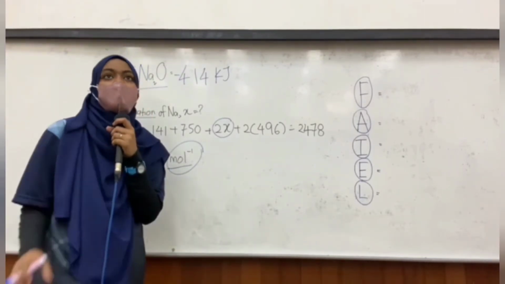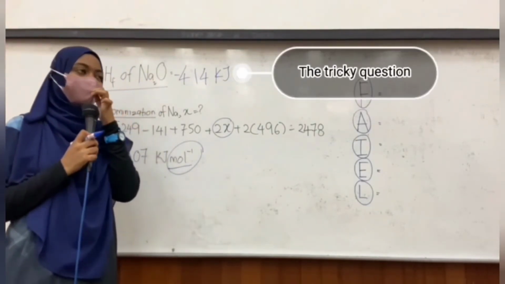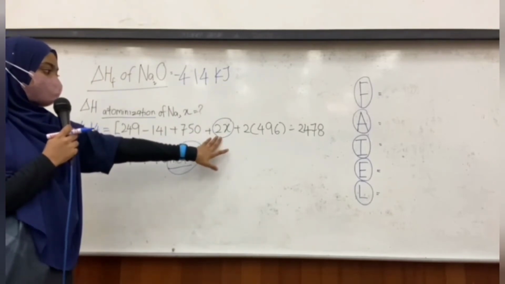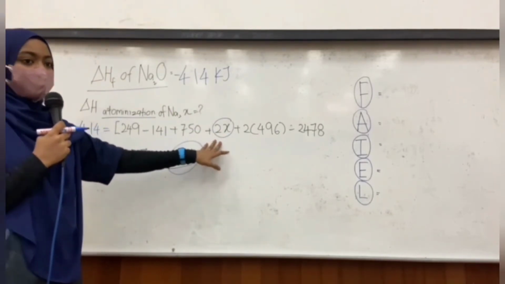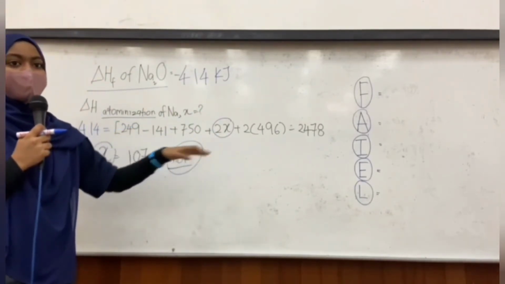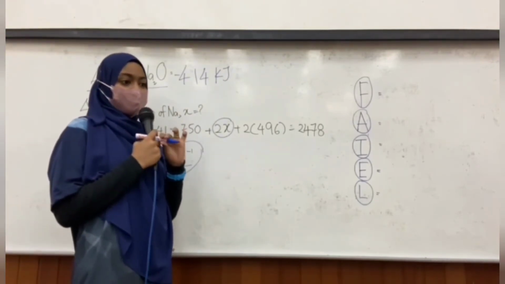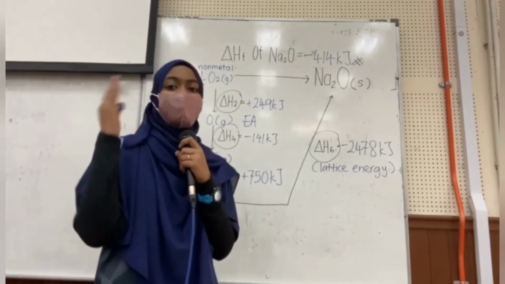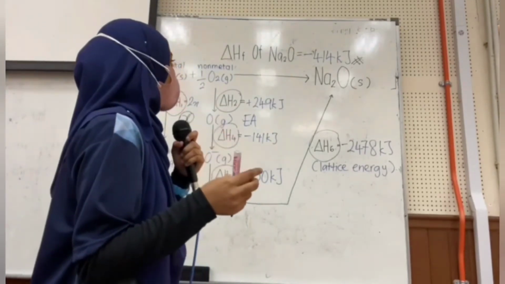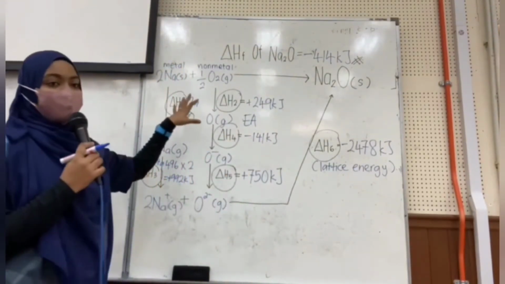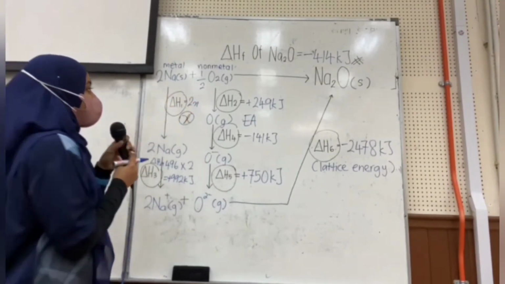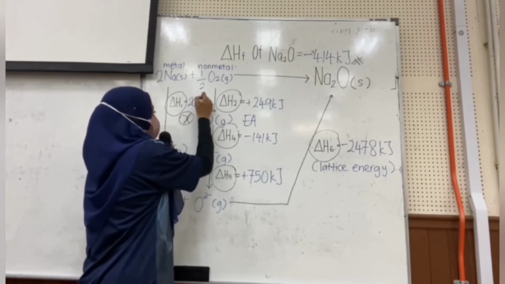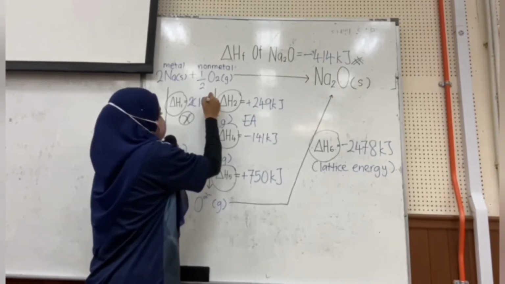In case we have a tricky question, if I change this one, which is enthalpy of formation, atomization of sodium. What if I change the question? Okay, in that case, when we have another kind of question where they already give you the value of 2x from the previous answer, we got 107.